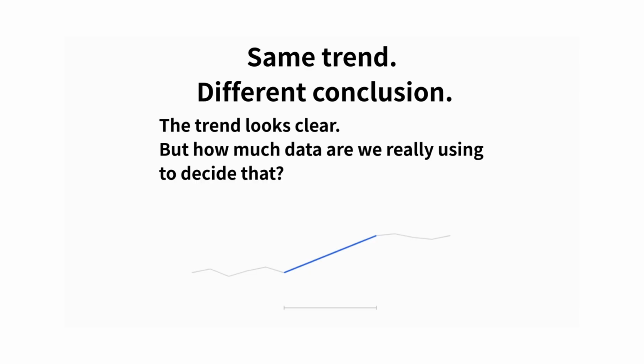The trend looks clear. The line goes up. Smooth. Convincing. But pause for a moment. How much data are we actually using to decide that? Just this short segment. Everything before it is ignored. Everything after it is pushed aside. The conclusion feels strong not because the data is strong, but because we focused on a very small window. Same trend. Different conclusion. The question is not, does the line go up? But, is this enough data to trust the story?